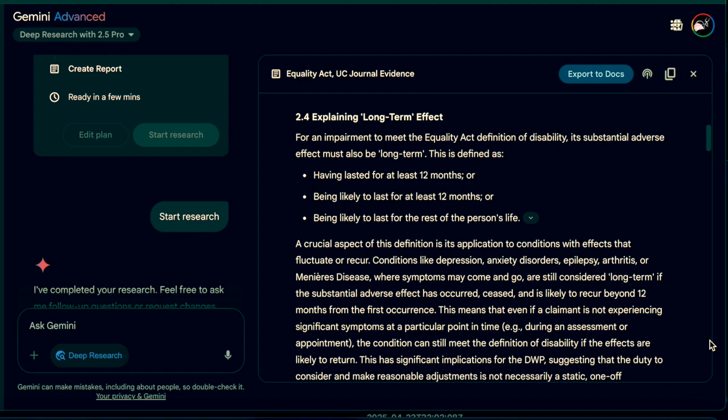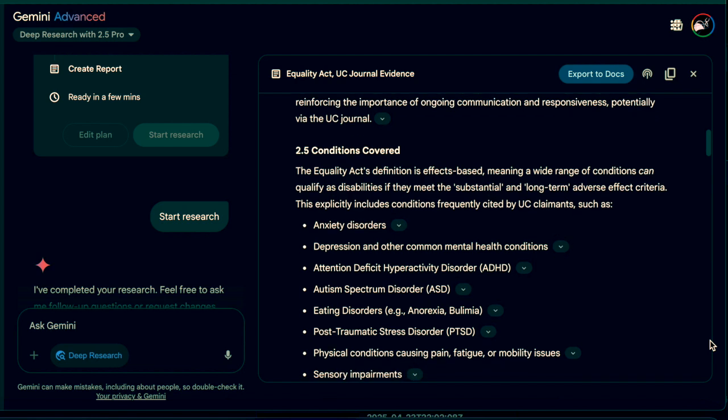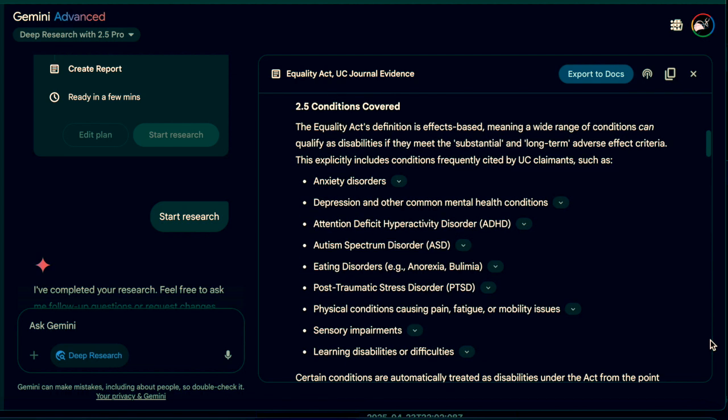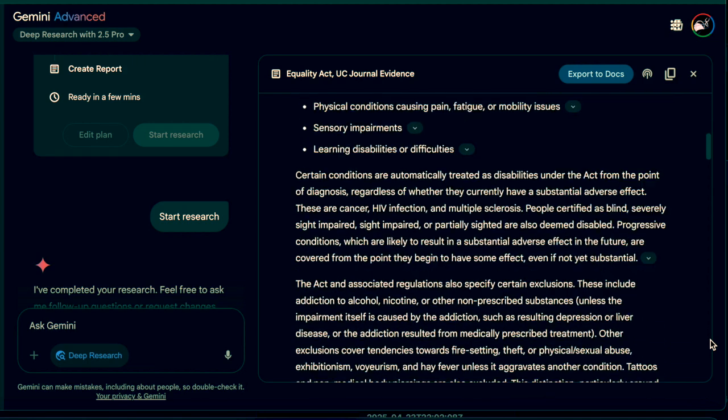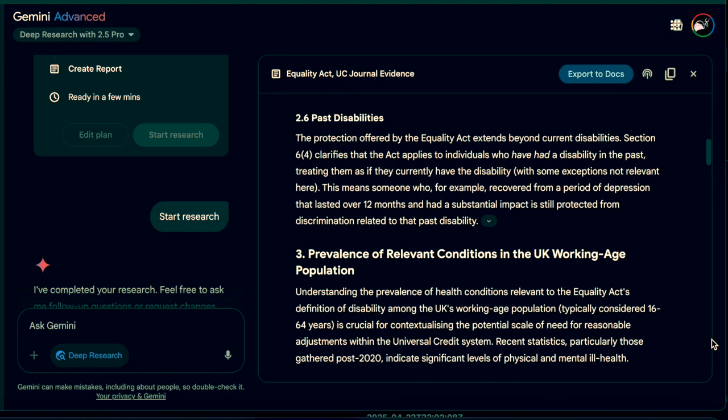2.5 Conditions covered. The effects-based definition encompasses mental health conditions, neurodevelopmental disorders, e.g. ADHD, ASD, sensory impairments, learning disabilities, eating disorders, and automatically includes cancer, HIV, and multiple sclerosis. 2.6 Past disabilities. Protection extends to past disabilities. Individuals who had a qualifying disability remain protected for discrimination related to that prior impairment.